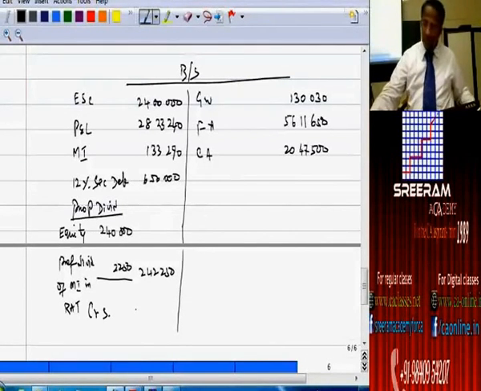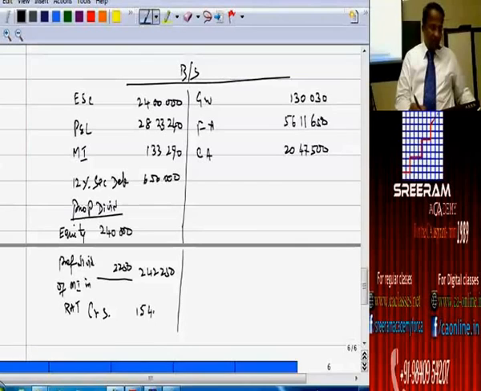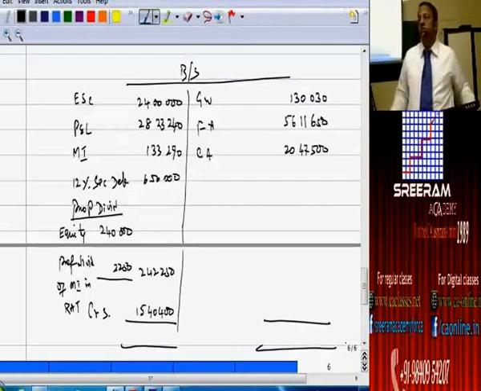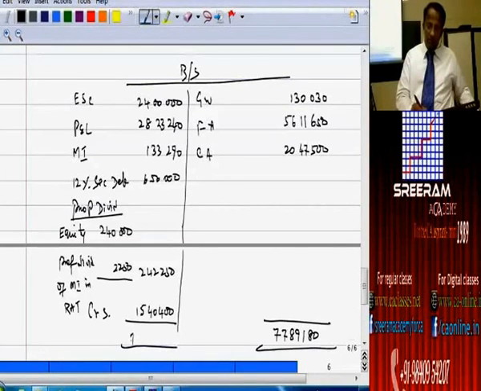Please help me out. 15 lakhs 40,400. $77, 89, 180.